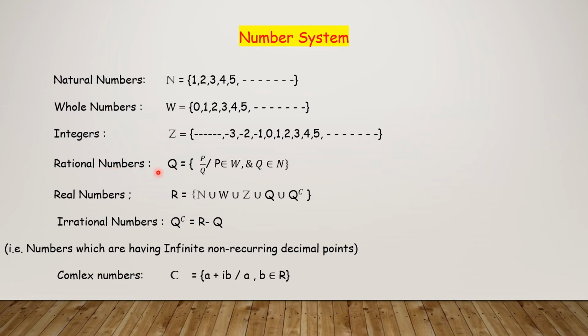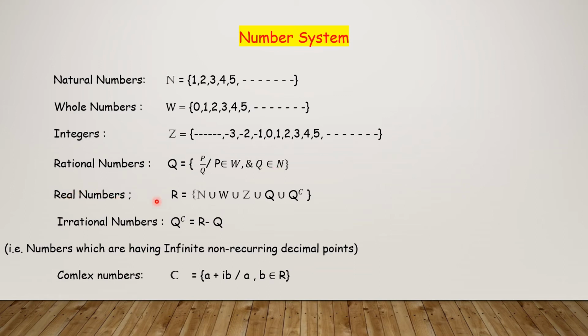Rational numbers are denoted by Q. Every rational number should be of the form P by Q, where Q is not equal to 0, P belongs to whole numbers, Q belongs to N. If Q equals 0, it will become infinity. That is why Q should be a natural number.